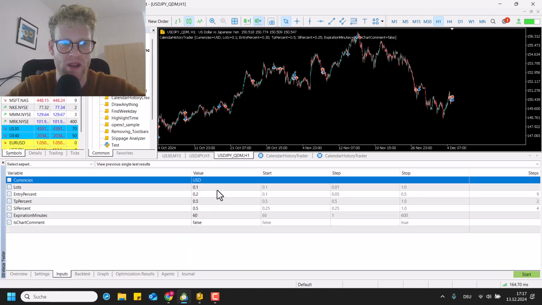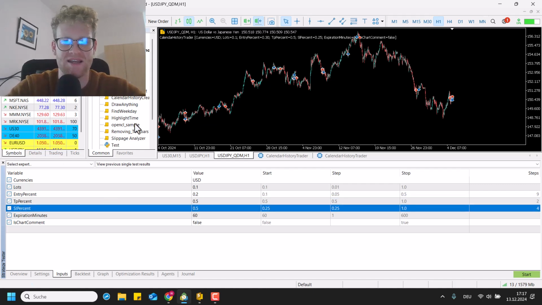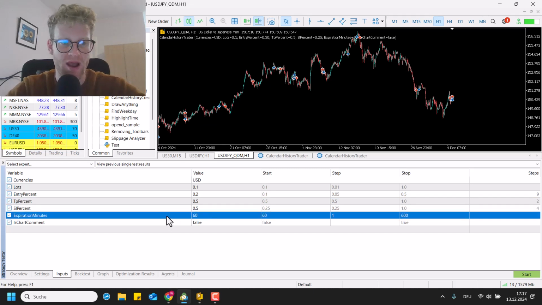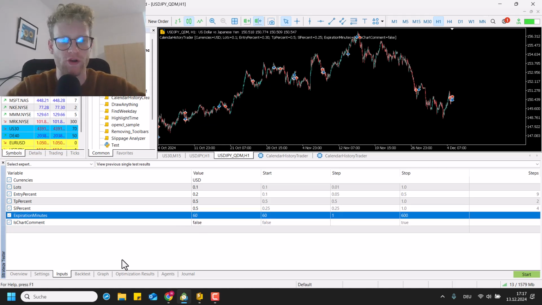Then we can see we have some inputs like for the lots, the entry percent, which is just like the entry trigger, how distant the stop orders will be put above the current price when there is a news event and below the current price. And then once an order is executed, the TP and the SL is a specific percentage from the entry price away. Here are the expiration minutes. So I said it before, a specific amount of minutes after the orders are placed, they will be deleted again if they were not executed.